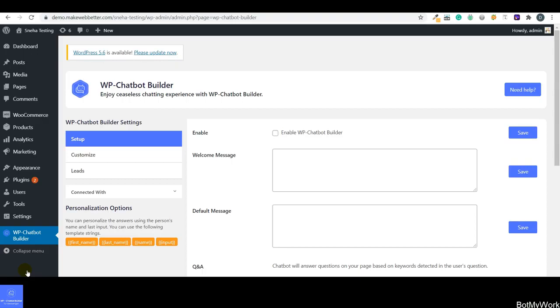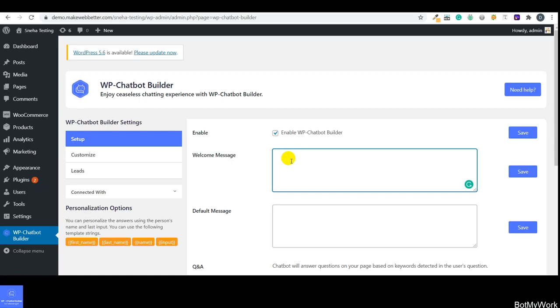So guys, as you can see, these are the different settings that we have to do. First of all, I will show you all the settings that we have to do so as to enable WP Chatbot Builder on the WordPress website. From here, first you have to enable WP Chatbot Builder, and the next is the welcome message. This is a welcome message that would be sent by the bot to your customer. So you can write the message over here.